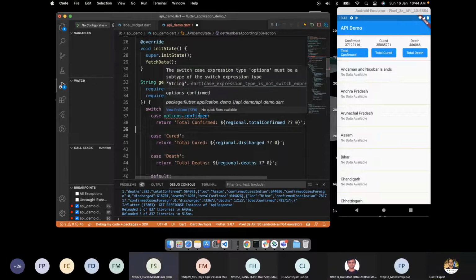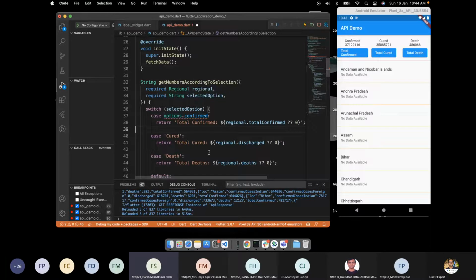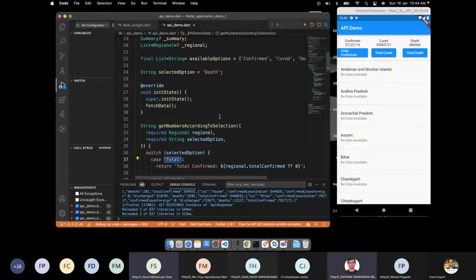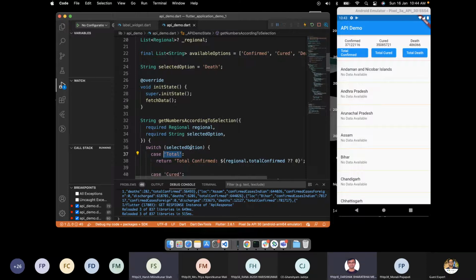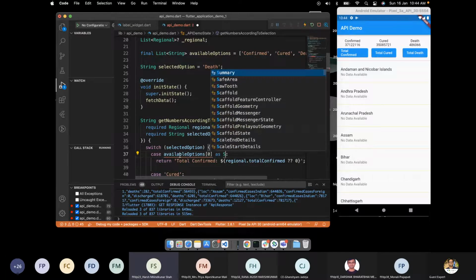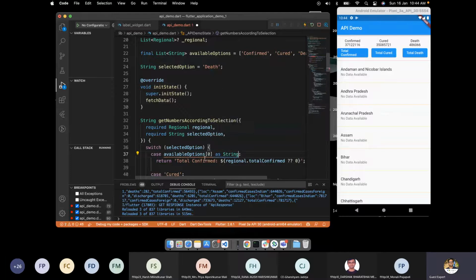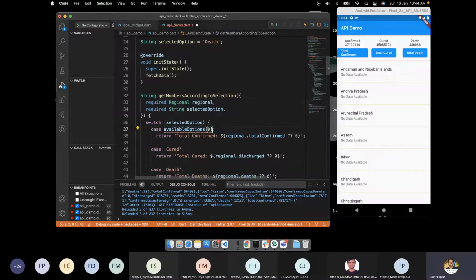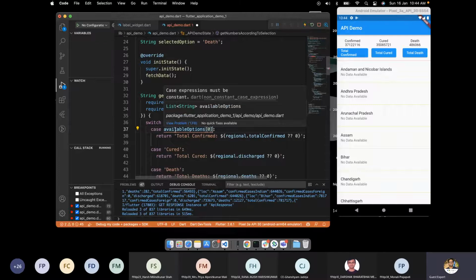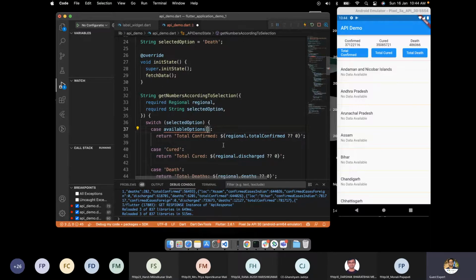Yes, but we don't have it in that switch. Sir, the earlier option, we can convert that to dot string. Sir, in the switch we are passing a string. In the switch, availableOptions of 0, you are asking me to do it over here? Yes, sir. Okay, availableOptions of 0, and we can convert that to dot string, because sir, we are giving selectedOption as a string. Like this. But it is already a string. The problem is the switch case, the case requires a constant. This is not a constant. This is a variable.